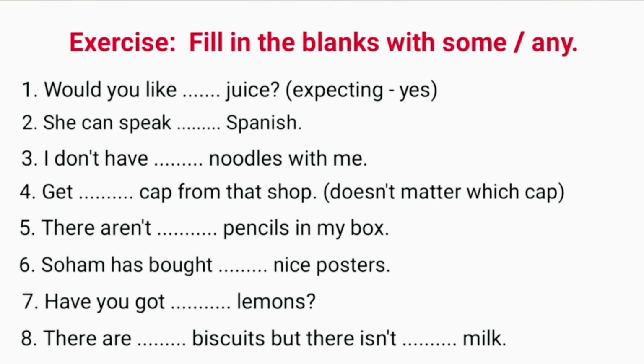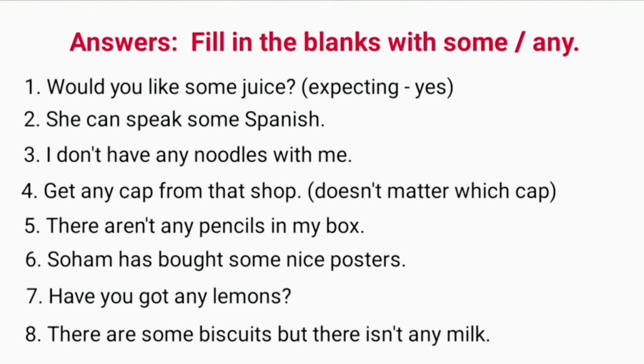Number 8, there are dash biscuits, but there isn't dash milk. There are dash biscuits is a positive sentence. We'll put some here. And there isn't dash milk is a negative sentence. So we'll put any here. The sentence is, there are some biscuits, but there isn't any milk. Complete the remaining sentences and then match your answers with the answers given here.